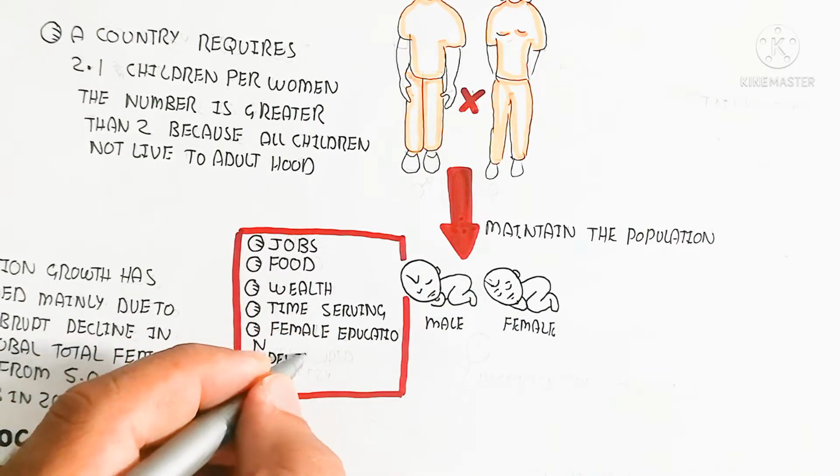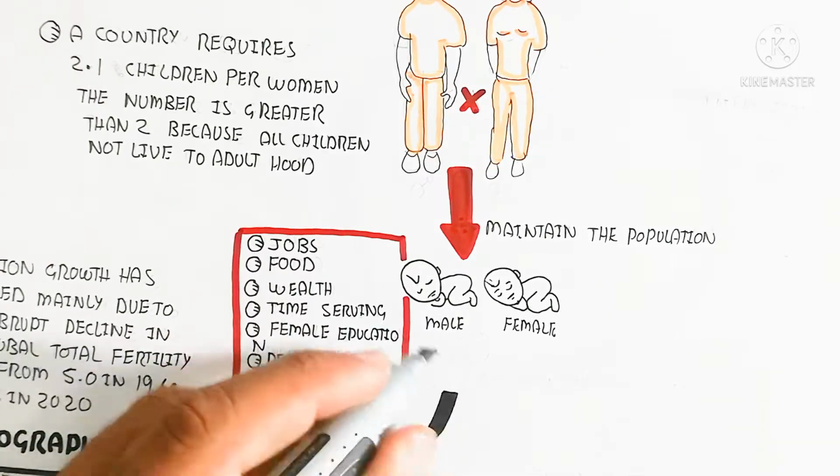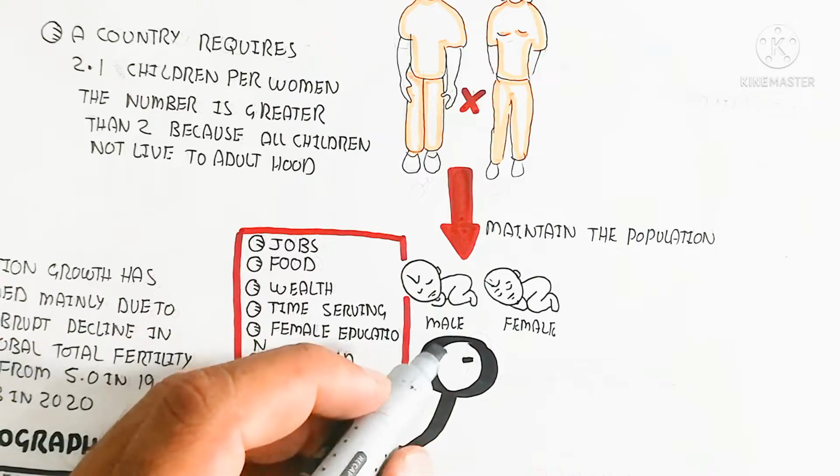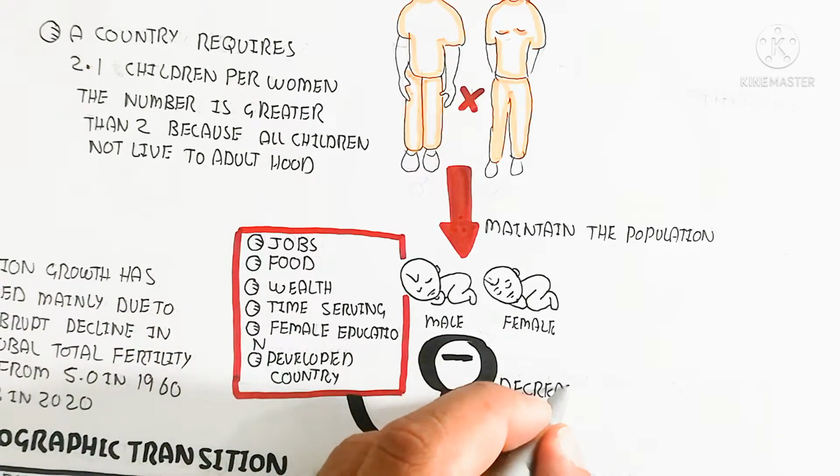In this way the inhibition will lead to a decrease in the population due to less reproduction. So in this way, if one child is possible, it will decrease and decline the population.